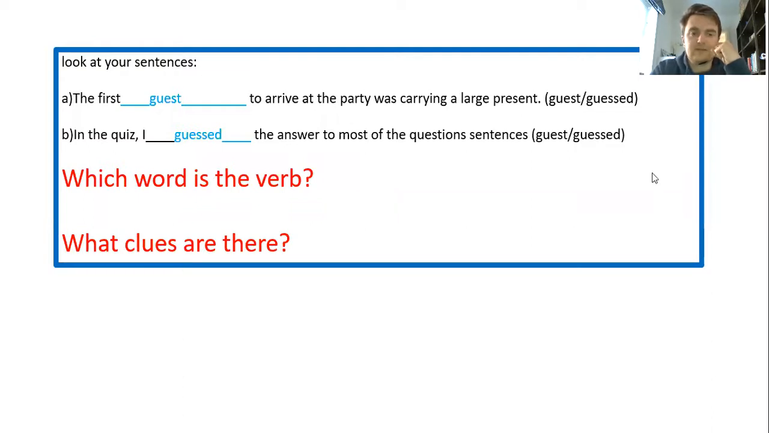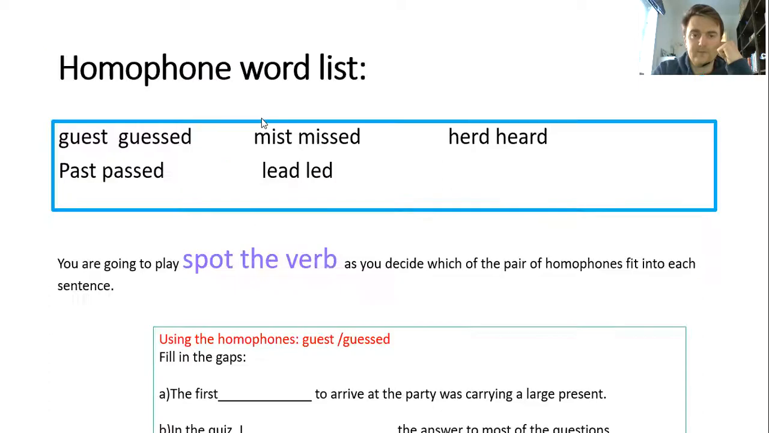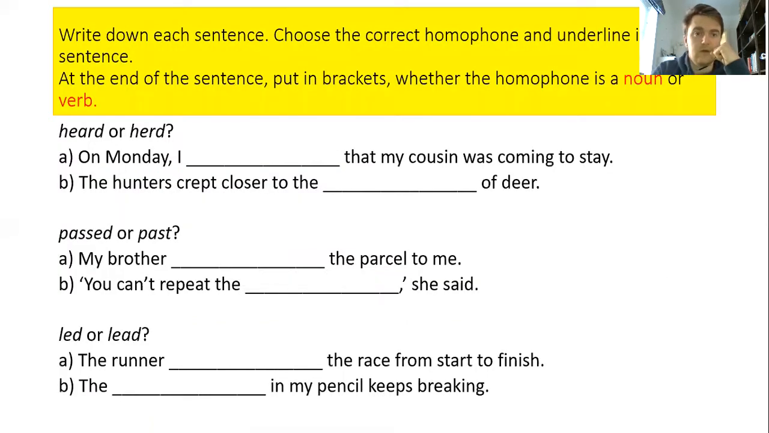We can have a look and we can see with this one, guest is the noun and guessed is the verb. We can see because it's ed in the end that that is going to be the verb. Not all of them have got that clue. So past does, missed does as well. With led and lead, led is the verb in that case, and with herd and heard, heard is the verb. It's an irregular verb. So can you have a go at your activity, which is to choose which homophone needs to fill in which sentence? It is down on Teams as one of your resources, so have a go at that.